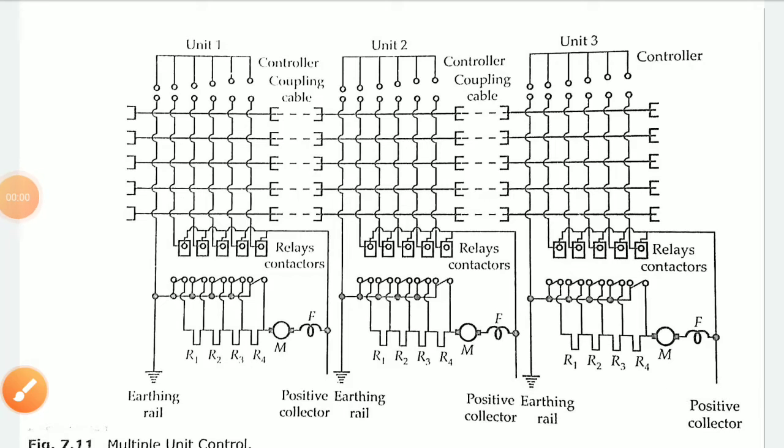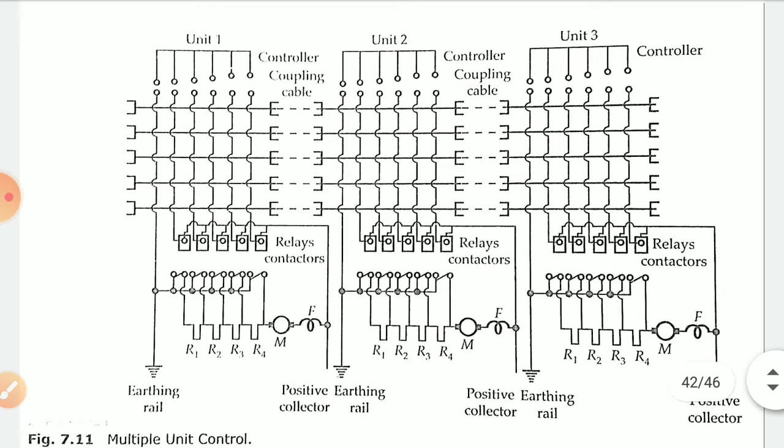Multiple unit control. Okay, so let's discuss multiple unit control. For city and suburban services, motor coaches are usually used. Motor coaches may have one or two trailer coaches. The length of the train depends upon the number of motors and trailer coaches employed, and based on that the length of the train will vary.